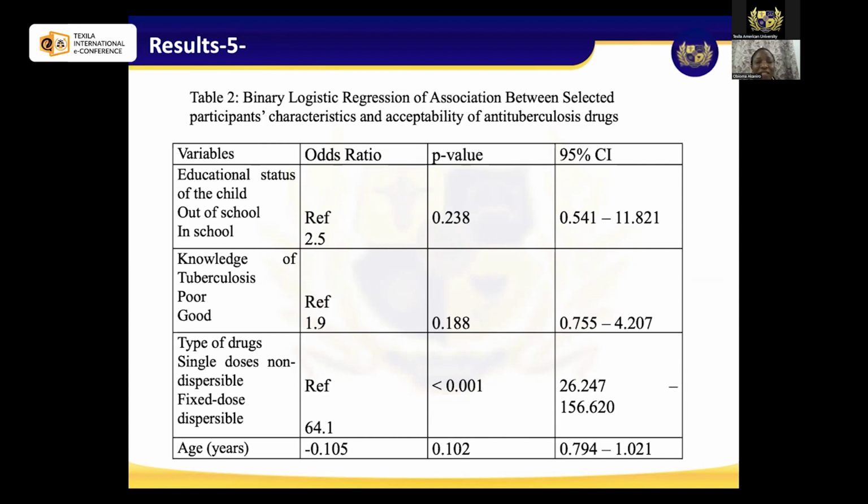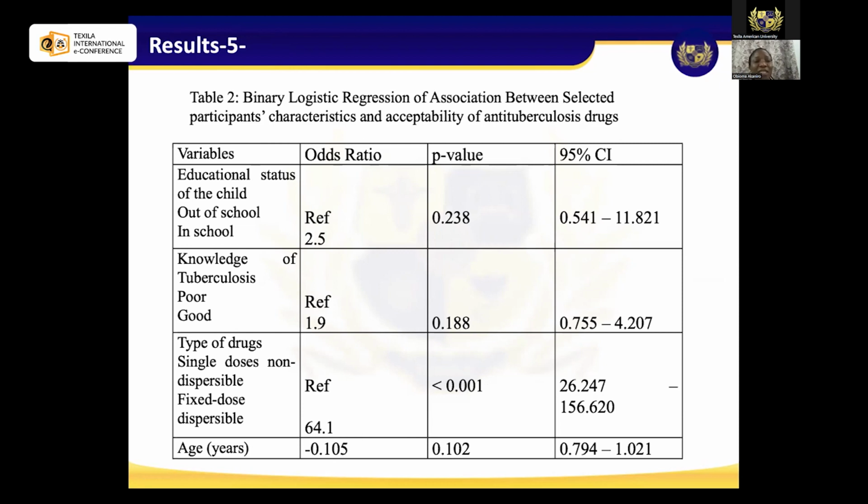And we had these variables where we looked at the educational status of the child, whether it is an out-of-school child or a child who is in school, to check how strong the relationship was with acceptability.